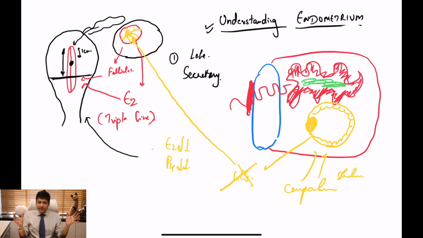Now, understanding this is extremely important. This is because if we understand this, we will exactly know how to play in an artificial manner. How do we balance the effect of the corpus luteum on the endometrium? How do we balance the effect of the ovary on the endometrium and achieve a similar environment artificially as and when it is needed for us in assisted reproduction?